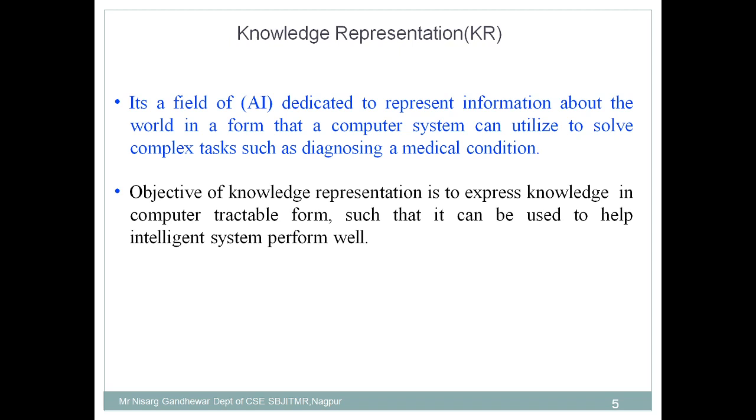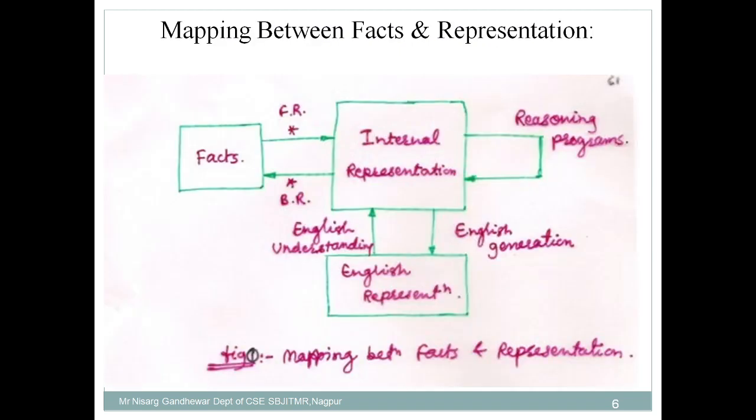Knowledge means good understanding about a specific subject, a particular domain. So this is how the knowledge representation is. And knowledge representation plays a very important role in artificial intelligence, because in artificial intelligence we are trying to mimic human intelligence in the machine. Next, we try to understand the mapping between fact and representation.